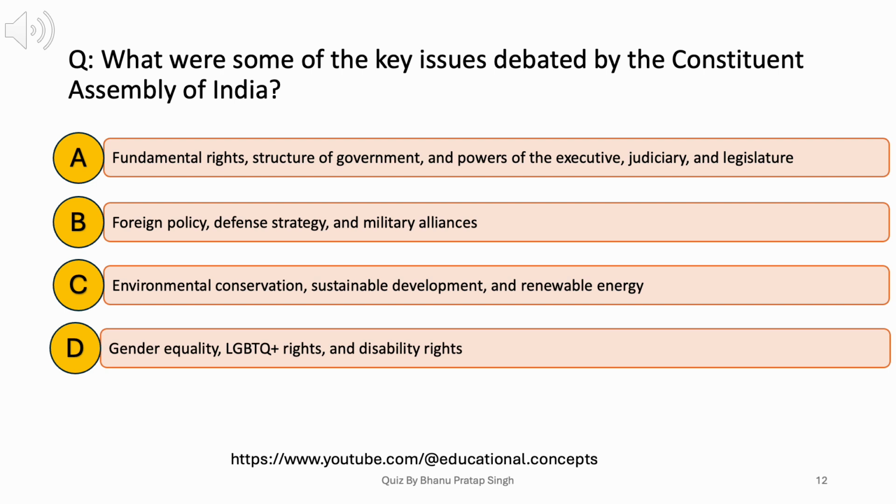What were some of the key issues debated by the Constituent Assembly of India? A. Fundamental rights, structure of government, and powers of the executive, judiciary, and legislature. B. Foreign policy, defense strategy, and military alliances. C. Environmental conservation, sustainable development, and renewable energy. D. Gender equality, LGBTQ+ rights, and disability rights. Answer. A. Fundamental rights, structure of government, and powers of the executive, judiciary, and legislature.